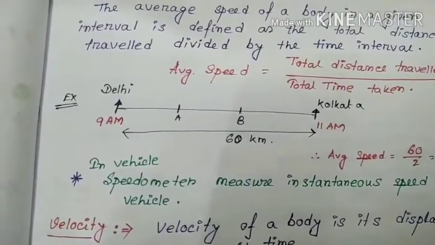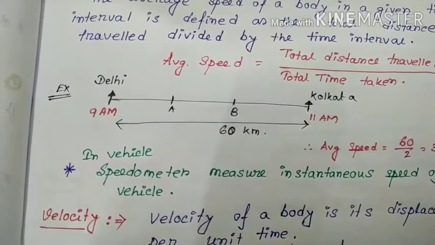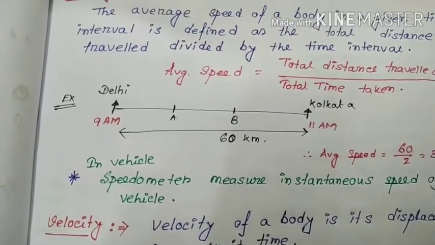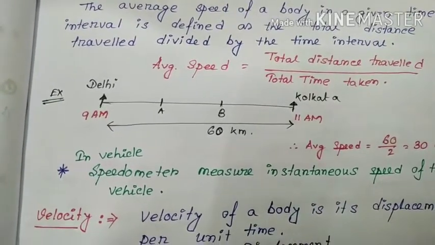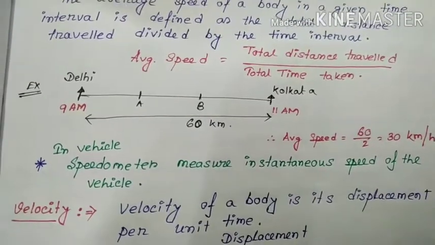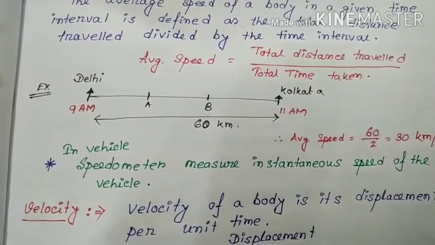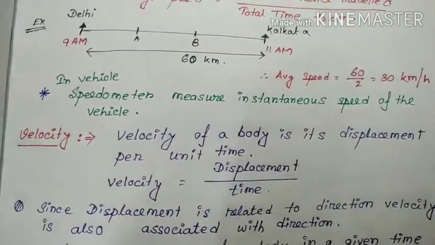In a vehicle, just remember, the odometer measures the distance. In a vehicle, another measuring device is also used, the speedometer. The speedometer measures the instantaneous speed of the vehicle. It measures speed. Velocity. Now the next topic is velocity.